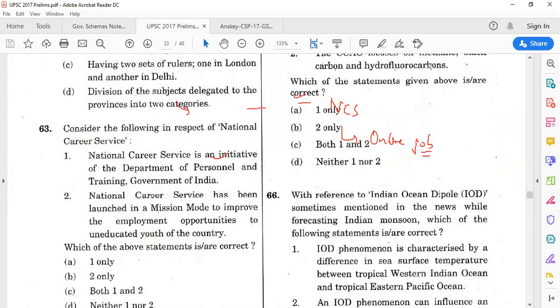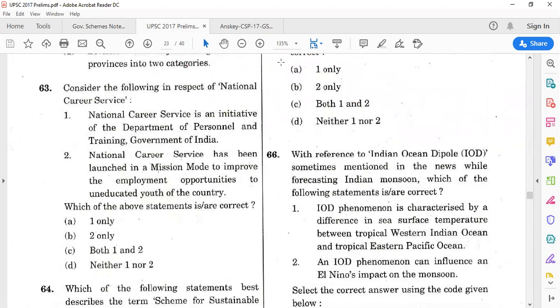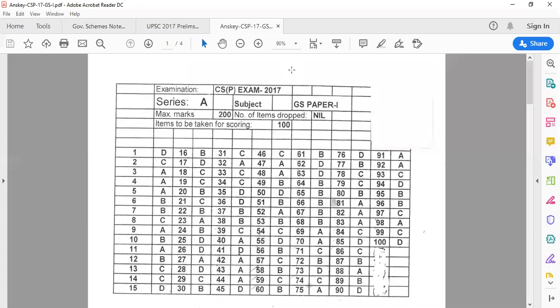This is question number 63, as you can see here. Consider the following in respect of National Career Service. Initiative of Department of Personnel and Training? No, it's not under the Ministry of Personnel, Public Grievances. It's under the Ministry of Labour and Employment. So this is gone. You're left with B and D. Is launched in mission mode to improve the employment opportunities of uneducated youth? Why only uneducated youth? So be very precise regarding these keywords. It's about everyone. Even if I'm educated, I can go to National Career Service. So the second is also gone. So the option is D. Let's check the answer. 63 should be D. So 63 is D. Cool.